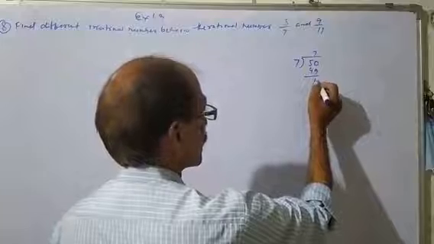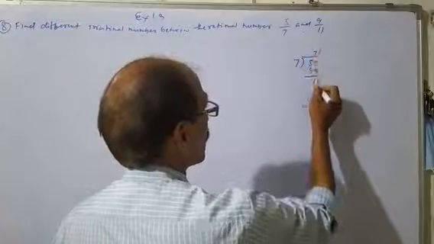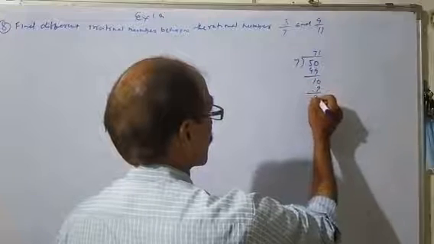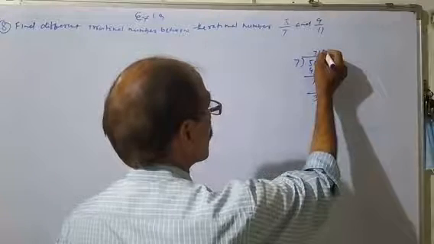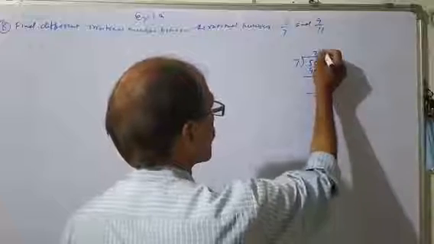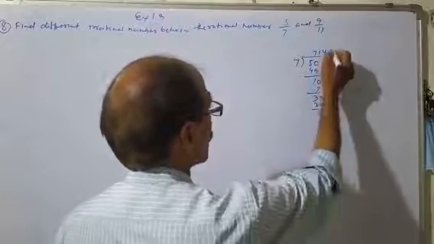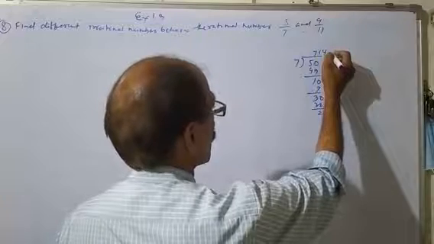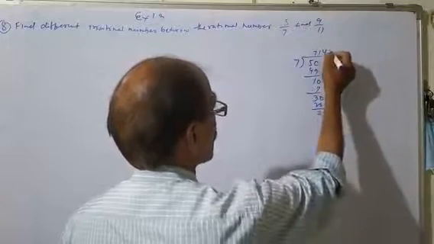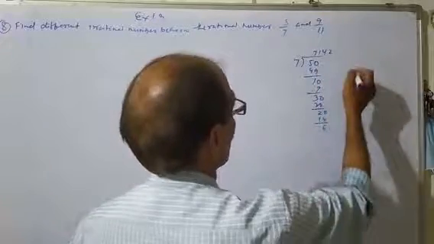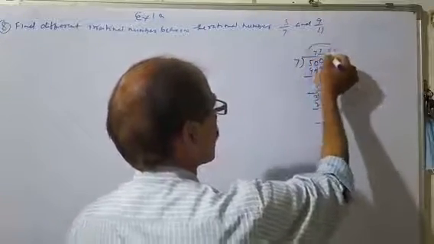Again placing the 0, 7 ones are 7. Then placing the 0, 7 fours are 28, remainder 2. Again 7 twos are 14, and 6, and so on. After that, we take 4 decimal places.